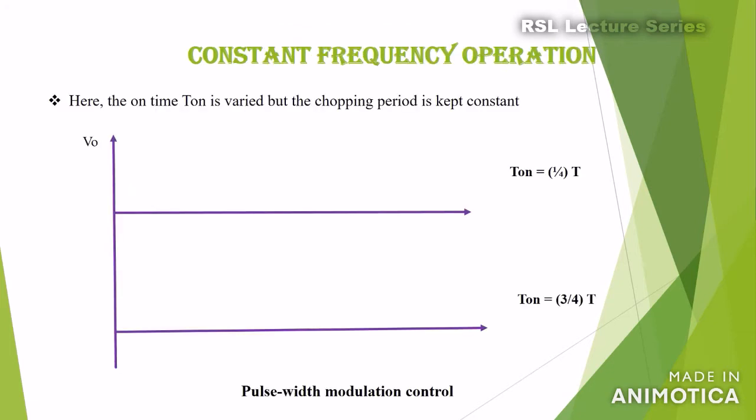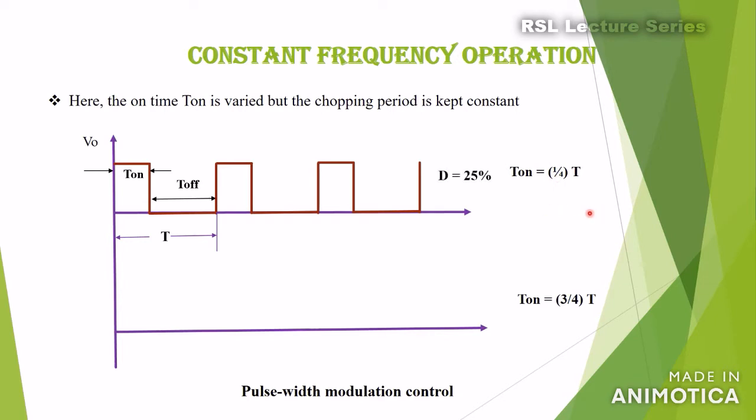Now we'll discuss the constant frequency operation. This constant frequency operation is also called pulse width modulation control, as I said earlier. Here the on time of the chopper is varied, whereas the total chopping period is kept constant. If you see the waveform, in the first case the on time is kept at 1/4 of the total chopping period. So T on is equal to 1/4 times T, and the duty cycle ratio D, which is defined as the ratio between T on and T, will be equal to 25%.